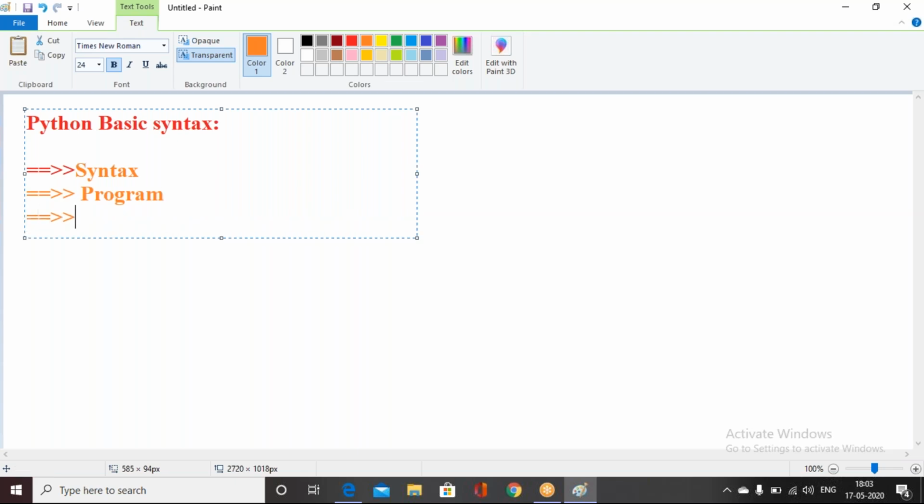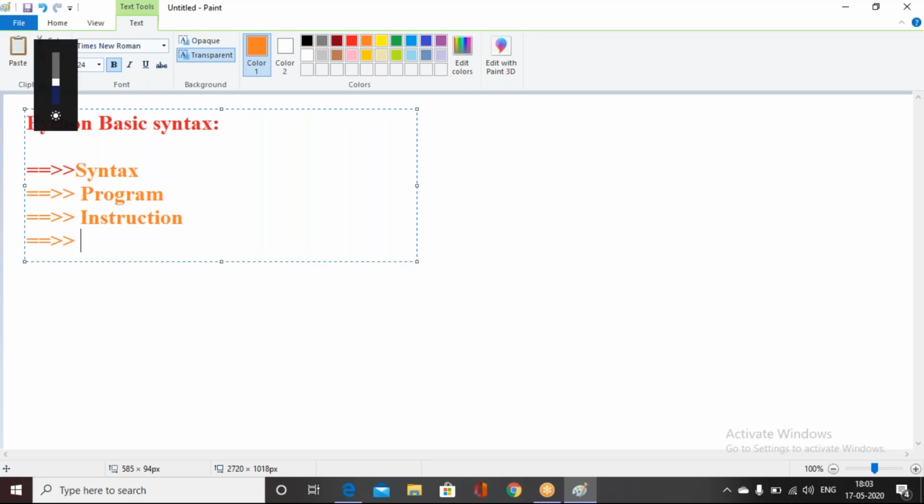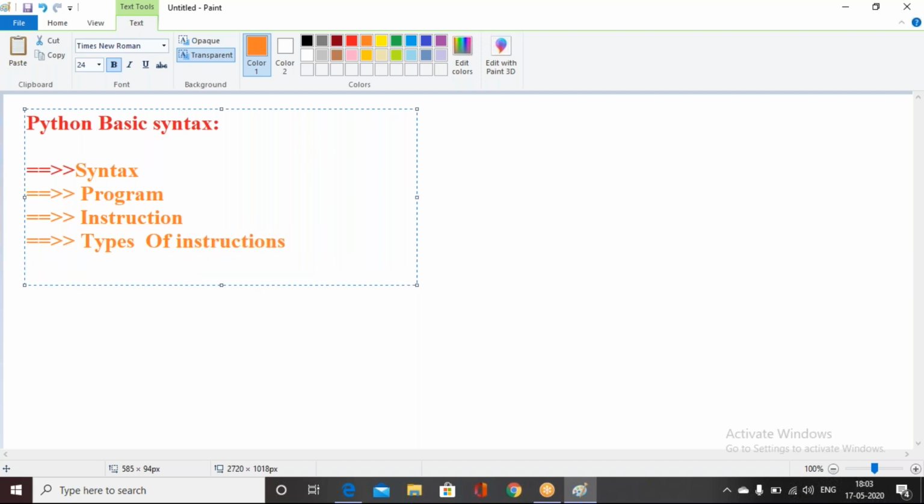Next, what is an instruction, and the types of instructions. Next, keywords.